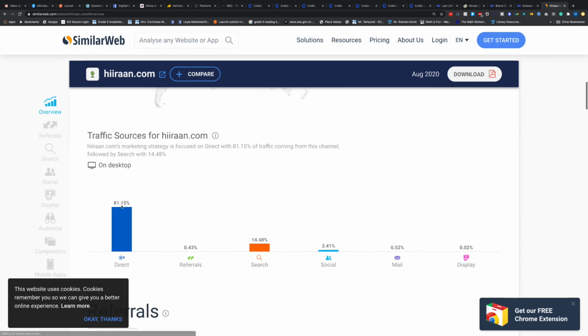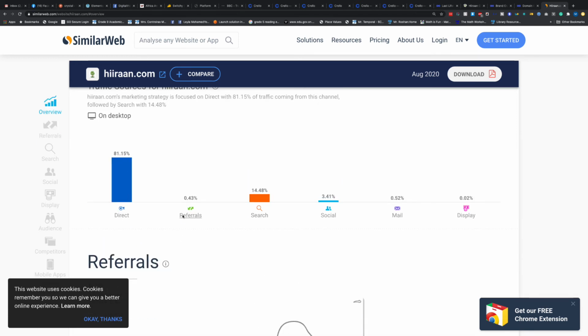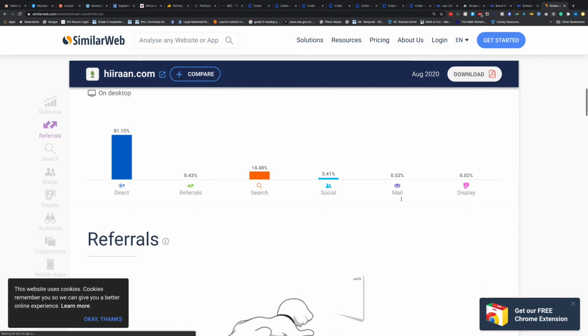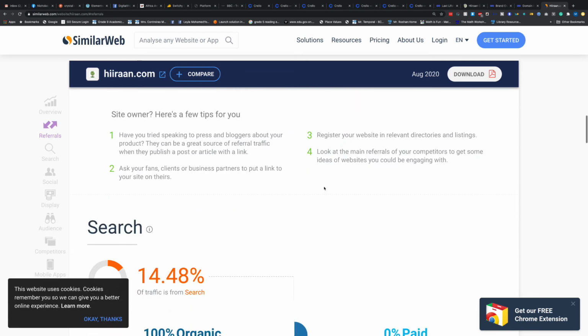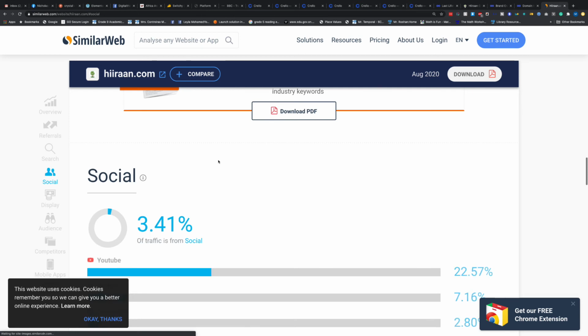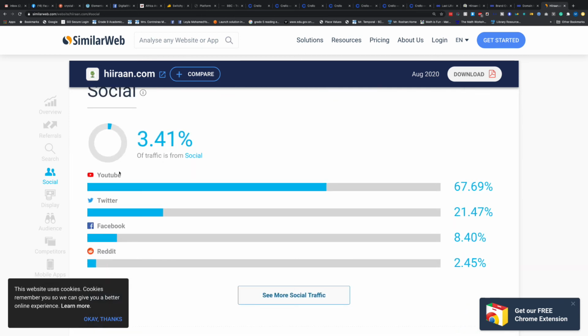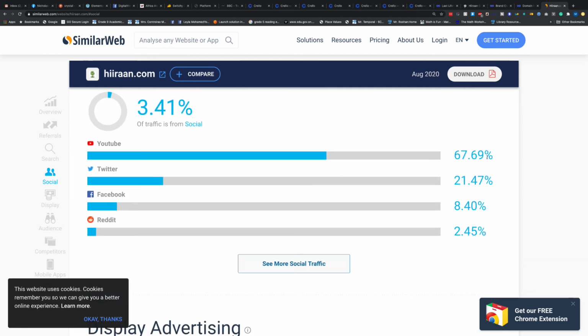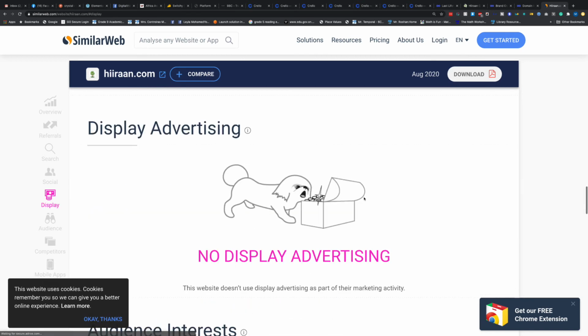And now I can see all my direct search, referrals, search, social. So it shows Facebook. That's exactly the same stuff that I have. I can see it here. But everything else now, I gotta pay for it, and it's not free, right? It shows how many Facebook comments, how many YouTube sends, about 67%. It kind of breaks down again into these things.